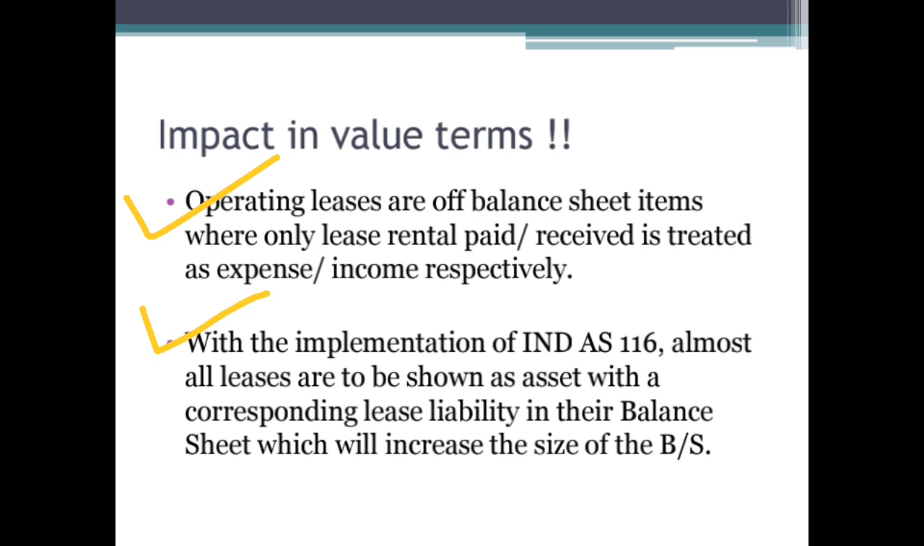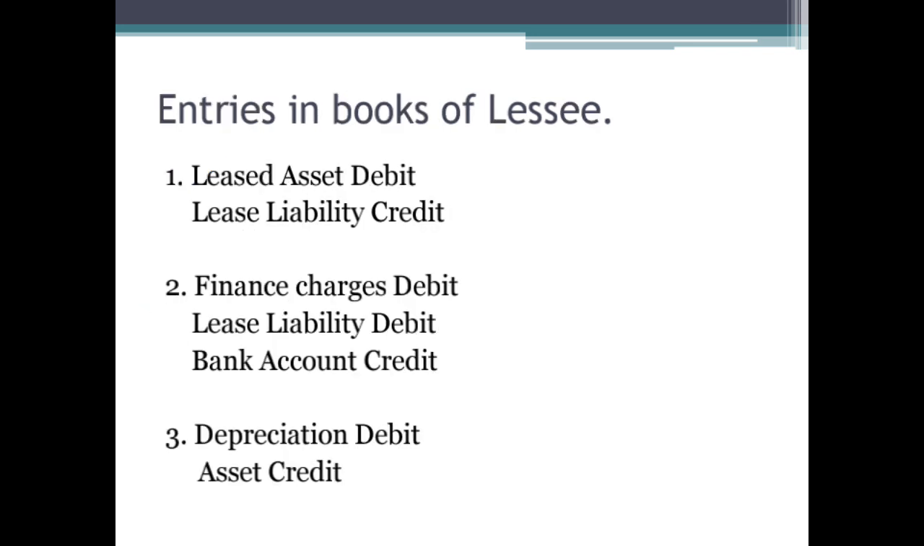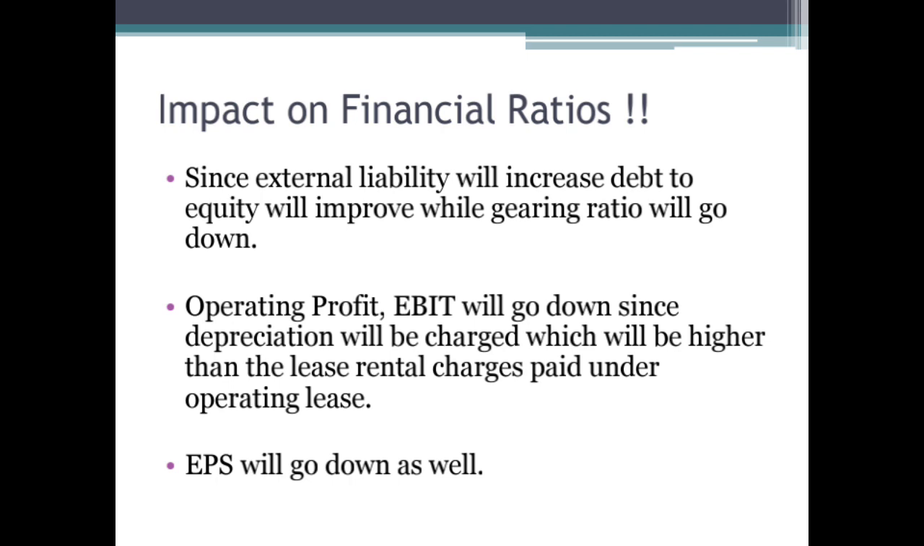Now, what are the entries which we pass in the books of the lessee? Leased asset debit to lease liability, finance charges debit, lease liability debit to bank account for the payment, and depreciation debit to asset. The entries are more or less similar to finance leases.